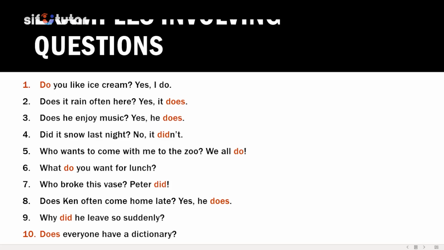In the 10th sentence, does everyone have a dictionary? In this case, we understand that everyone indicates that there are more people. There's a lot of people, more than one person. So in this case, we will use does since it is plural form.